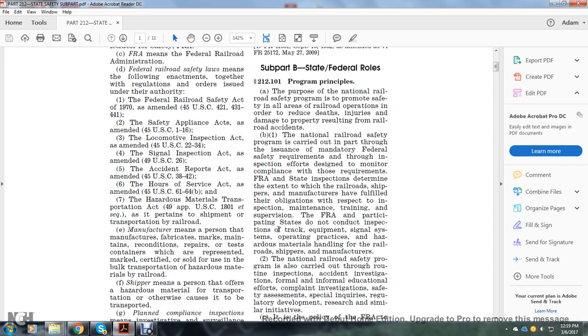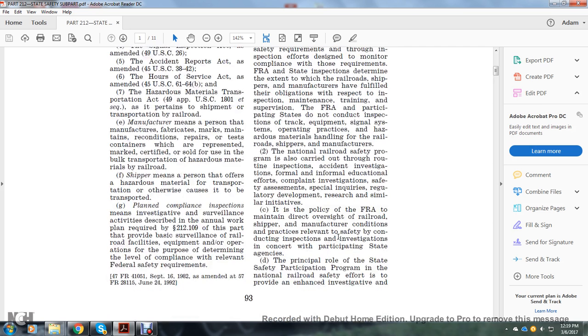States conduct inspections of track, equipment, signal systems, operating practices, and hazardous material handling of the railroads, shippers, and manufacturers. The National Railroad Safety Program is carried out through routine inspection, accident investigations, formal and informal educational efforts, complaint investigation, safety assessments, special inquiries, regulatory development, research, and similar initiatives. It is the policy of the FRA to maintain direct oversight of railroad, shipper, and manufacturer conditions and practices relevant to safety by conducting inspections and investigations, with concerned participation of state agencies.